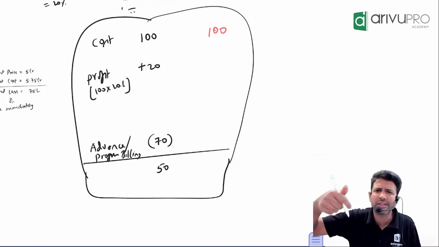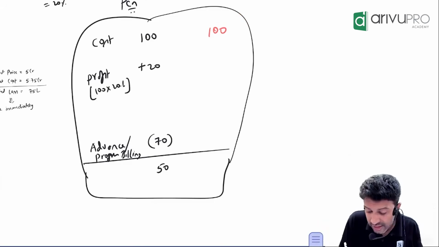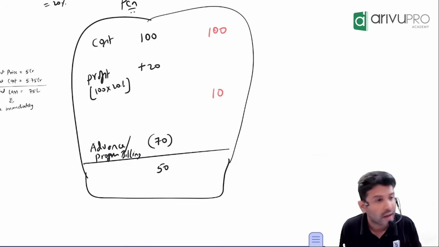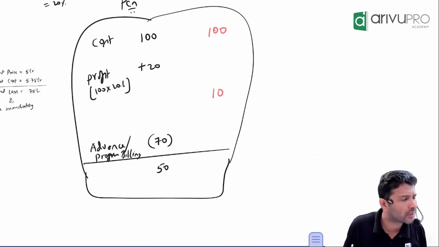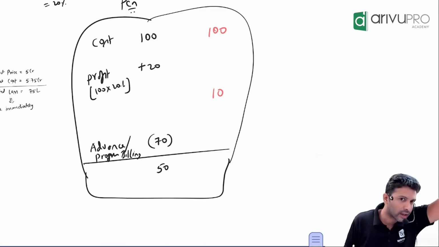I don't want to keep this inventory in my factory. I want to sell it. I decided, okay, I will sell it at a loss of 10 rupees. That means what is my selling price? 90. Possible? Sometimes you can get that as well.